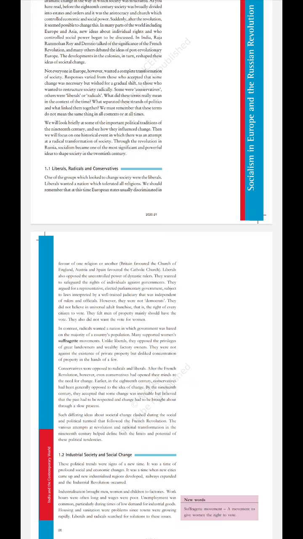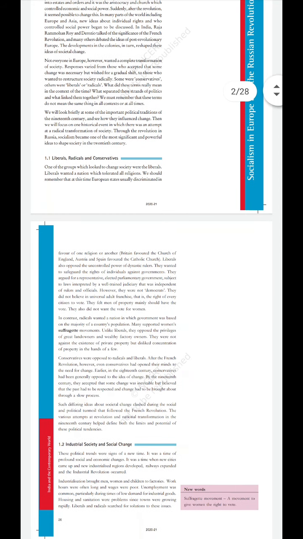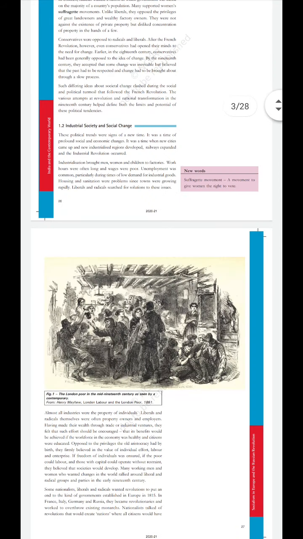Clear? So the next topic is industrial society and social change. Now, the Industrial Revolution that took place had led to changes in social and economic life. It led to the establishment of many factories, and the manufacturing industries had tremendous growth, right? Many new cities grew and new industries also grew very fast.